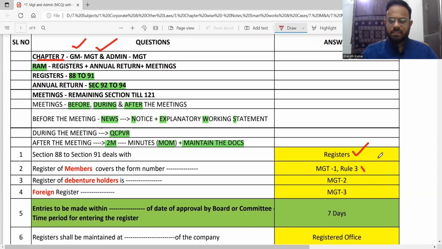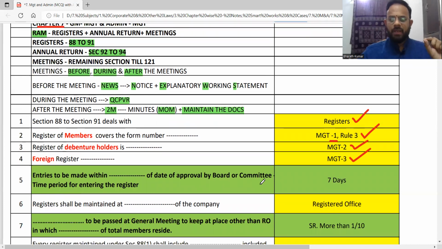So members, yes, MGT1. Debenture holders, yes, MGT2. Foreign registers, yes, MGT3. Now, entries to be made within how many days of the date of approval by the board or the committee? What is the time period for entering into the register? Once the board or the audit committee approves, there are only 7 days. Within that, you will have to enter all the particulars in the register within 7 days from the date of approval by the board or audit committee.